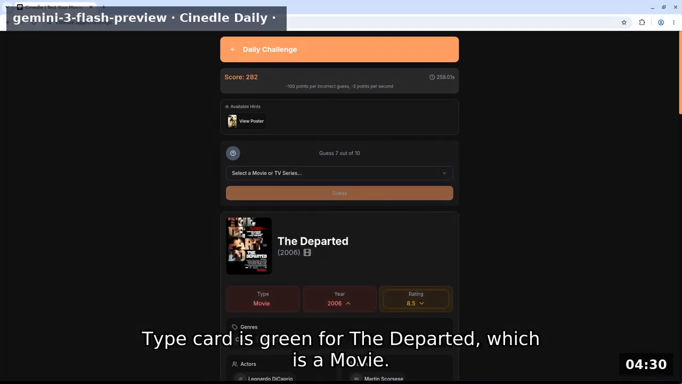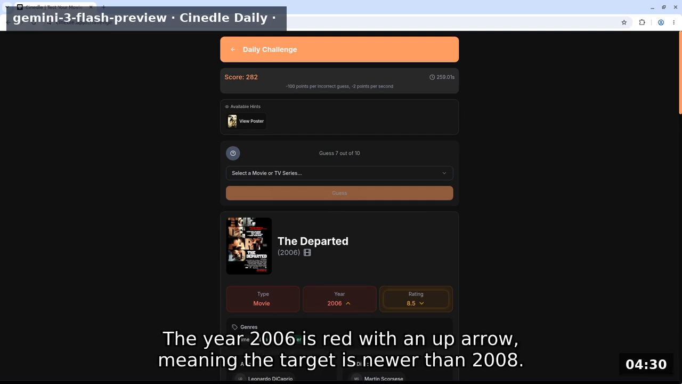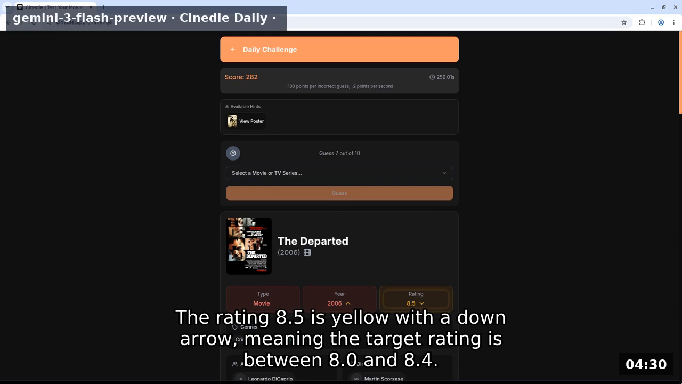Type card is green for The Departed, which is a movie. Explicitly, target medium equals movie. The year 2006 is red with an up arrow, meaning the target is newer than 2008. The rating 8.5 is yellow with a down arrow, meaning the target rating is between 8.0 and 8.4.